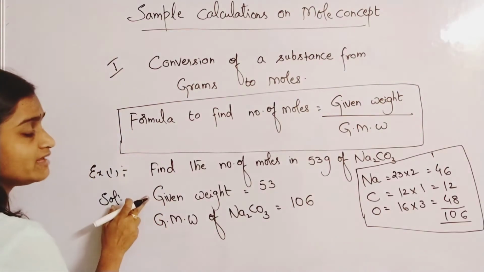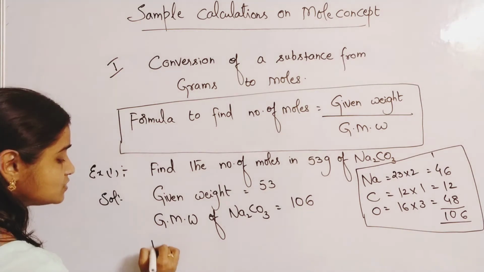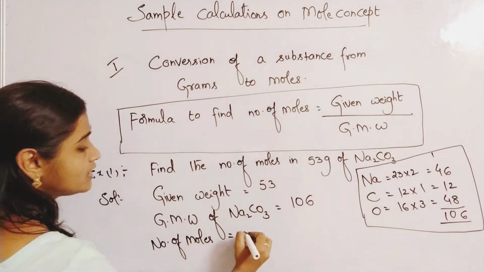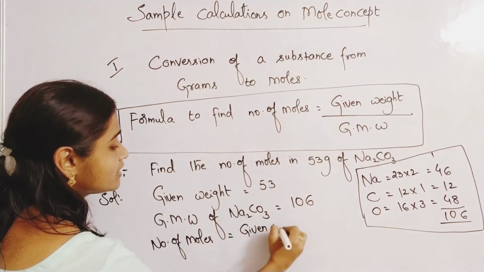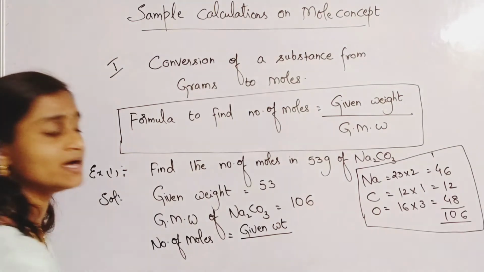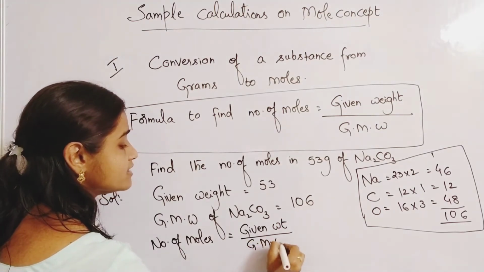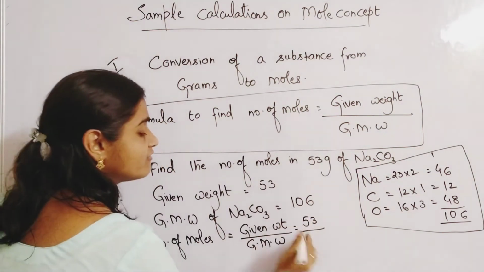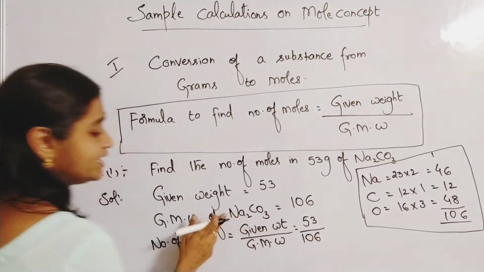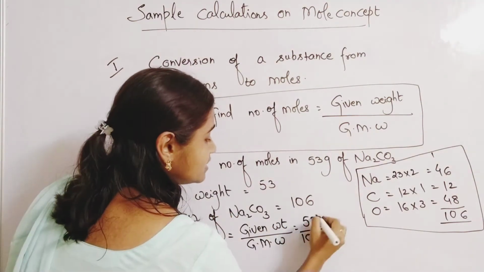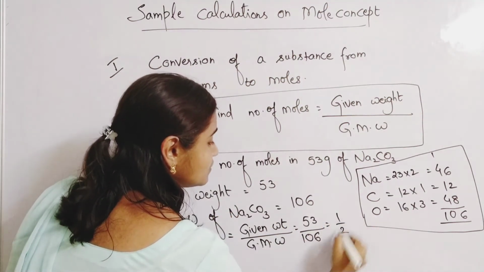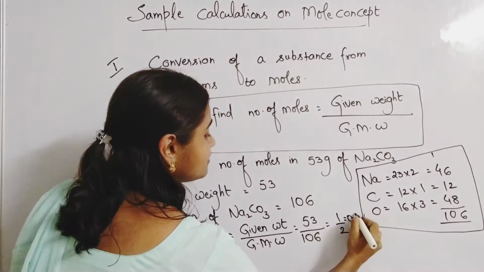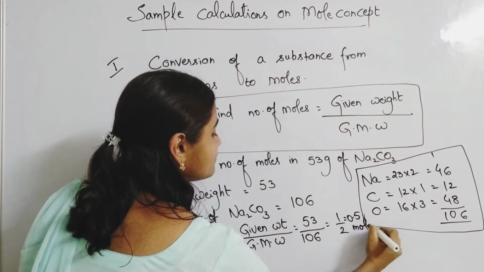So you know the given weight, and you know the gram molecular weight. So for the number of moles, what is the formula? Number of moles is equal to given weight by gram molecular weight, GMW. Given weight is 53. Gram molecular weight of Na2CO3 is 106. So how many moles do you find? Half mole, means 0.5 moles.